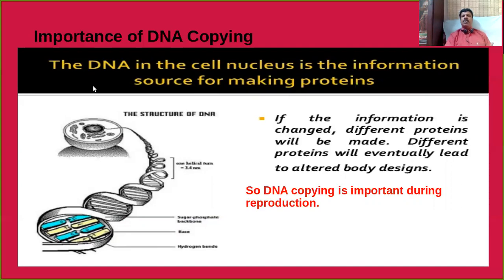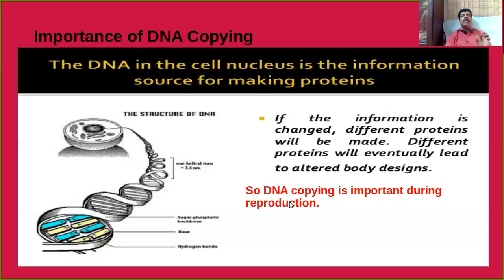So this DNA molecule is actually having so much information. Which information? For making proteins. That means a gene, I mean a DNA, should express its character by means of the production of a protein. Think about it, suppose this is actually a DNA molecule. If the information present in the DNA molecule should be changed, what happens? Different proteins will be made. If they are producing different proteins, what happens? The different proteins will eventually lead to altered body designs. That means that should change the characters.